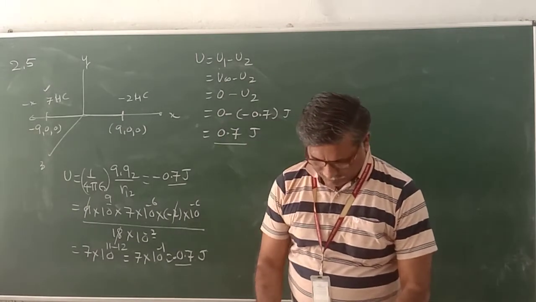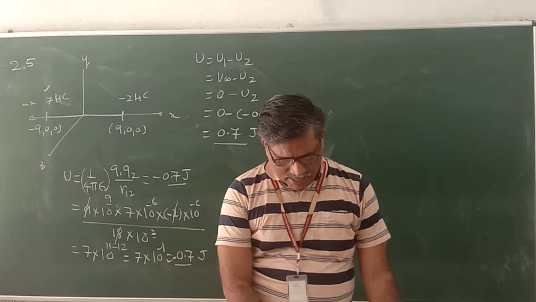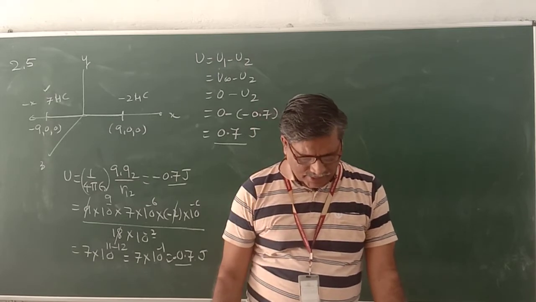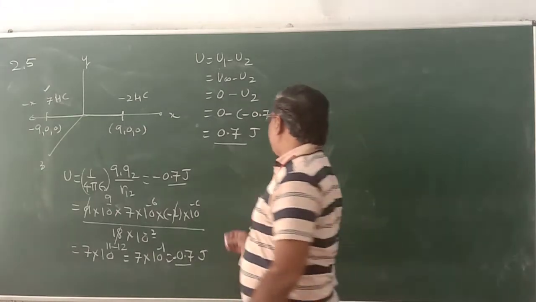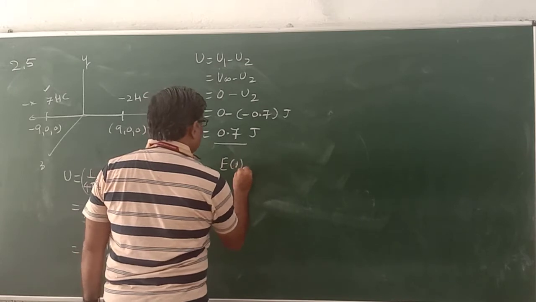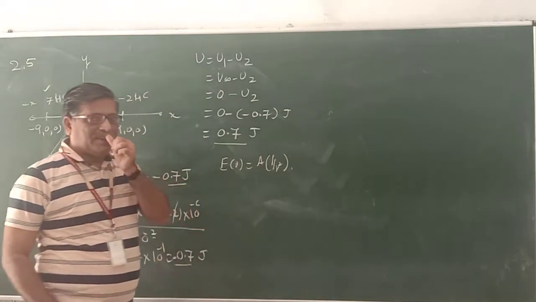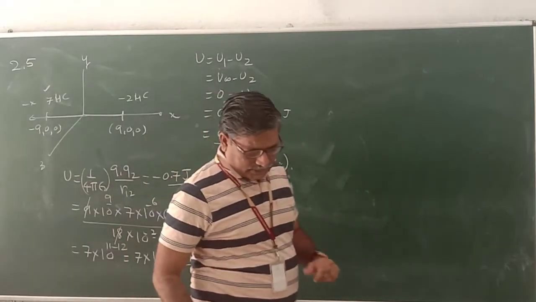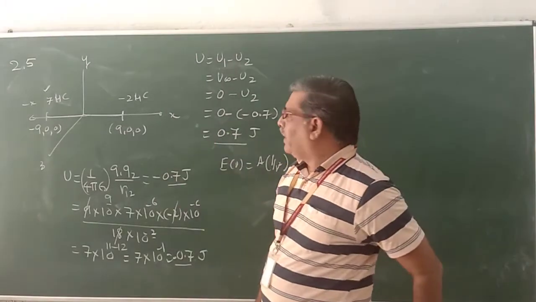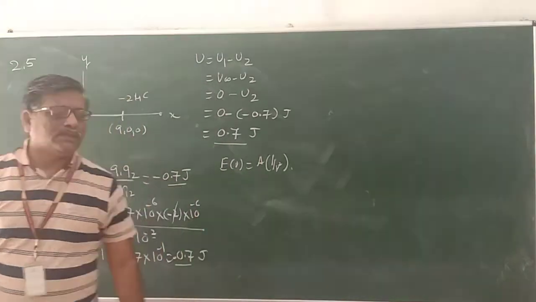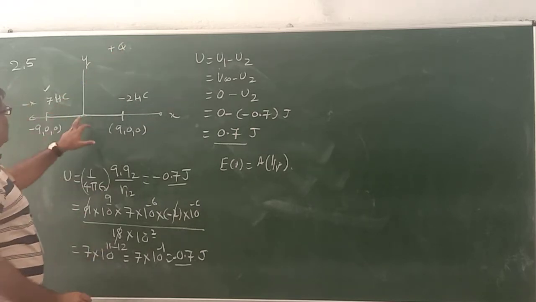Third part. Suppose that the same system of charges is now placed in an external electric field. E is equal to A divided by R square. There is an external field, E of R is equal to A by R square. Then in this field, how much is the electrostatic energy of this configuration? E is always produced by some charge, and this is the external charge, somewhere here it is kept. This is producing E here.